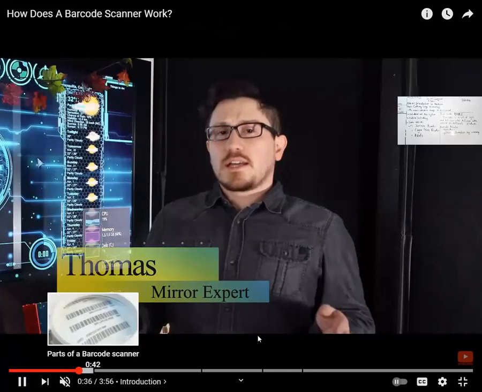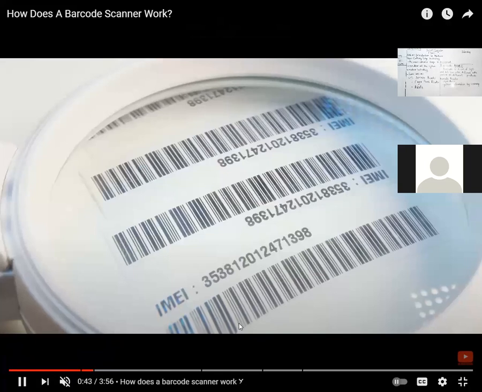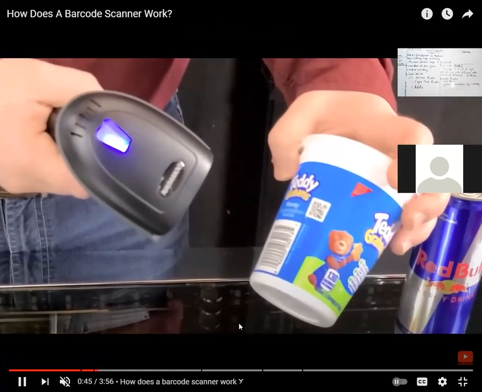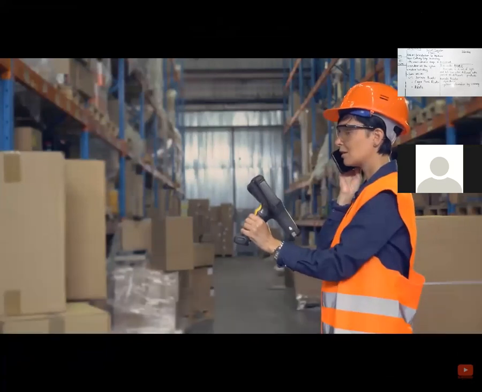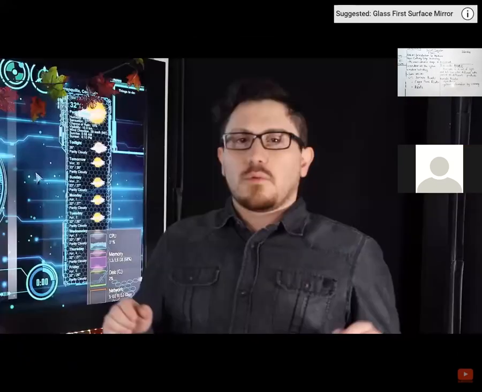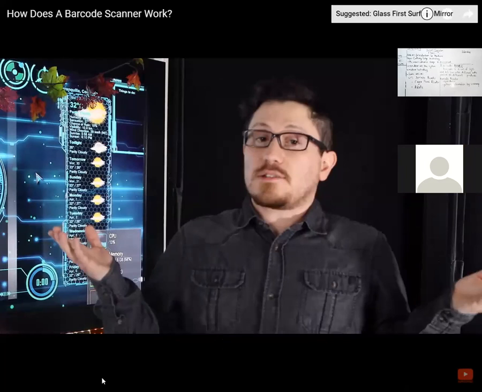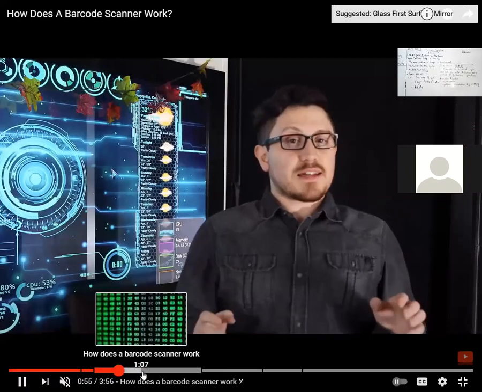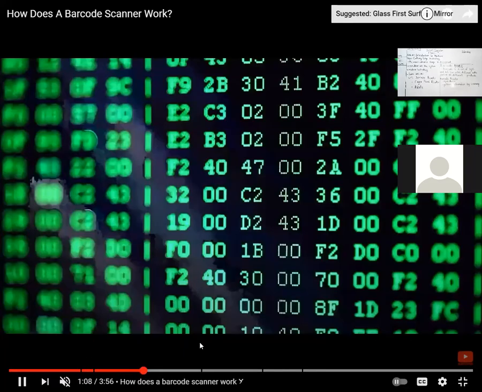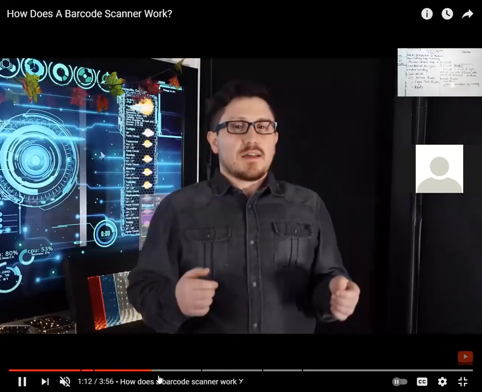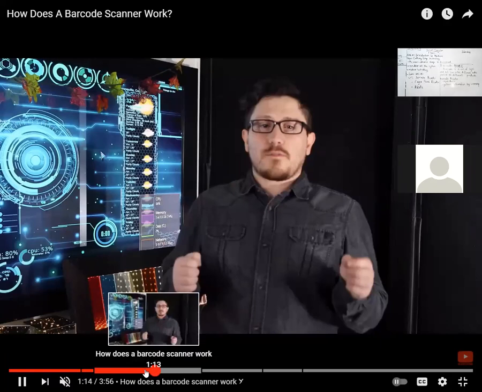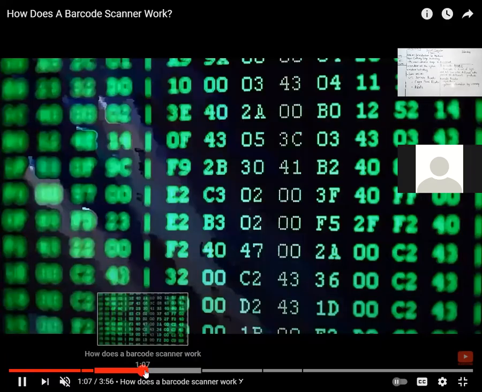Here are the barcode lines which you can scan with this barcode reader. As you can see, they are scanning all the products, right? In this way, all the information which is hidden in the barcode is entered into the computer.